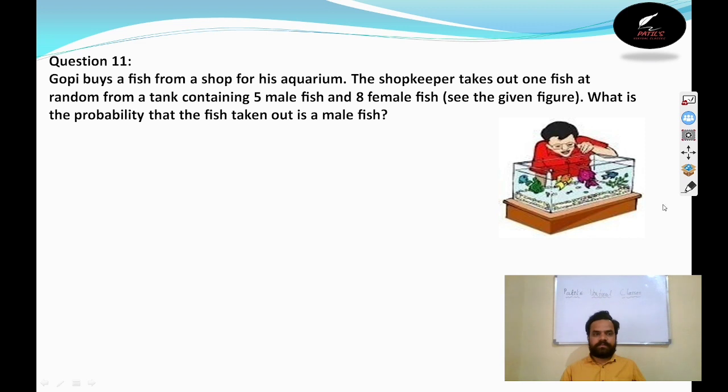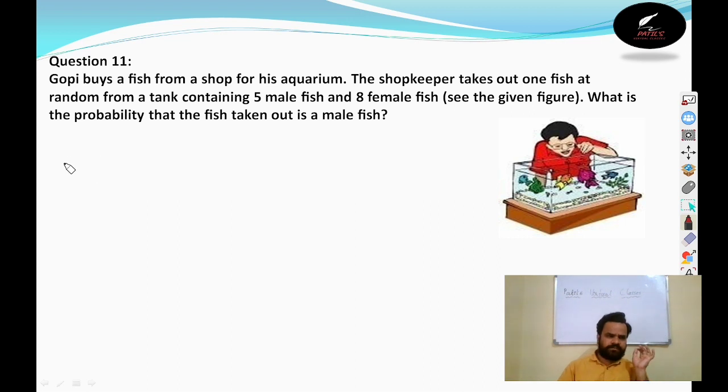Here is question number 11. Gopi buys a fish from a shop for his aquarium. The shopkeeper takes out one fish at random from a tank containing 5 male fish and 8 female fish. You can see it in the figure. What is the probability that the fish taken out from the fish tank is male only?